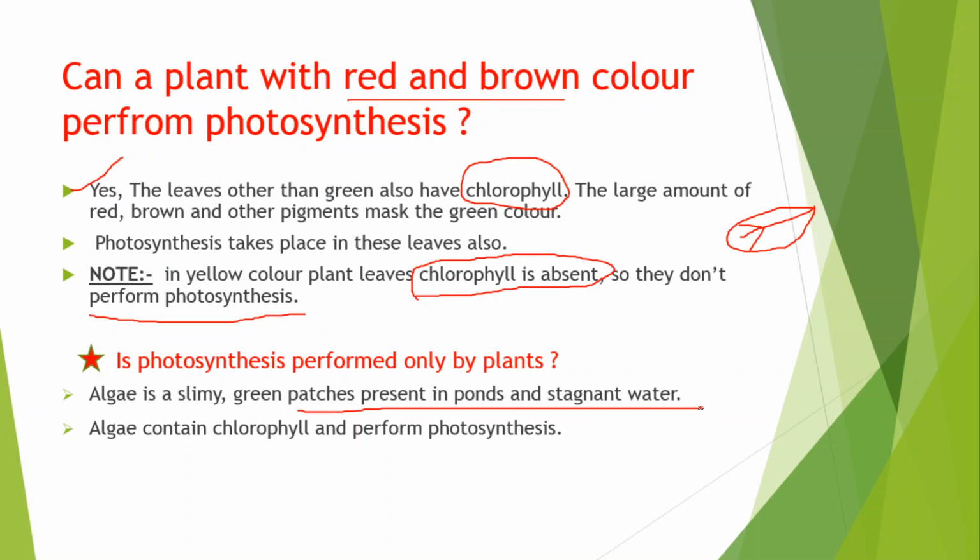Or in some lakes and rivers also, you must have seen something green colored that is very slimy. If you touch it, it is very slippery, like jelly. That algae is also green in color, and that green color is because of the pigment known as chlorophyll. So algae contain chlorophyll and perform photosynthesis. That means all algae can also prepare their own food. Understand?